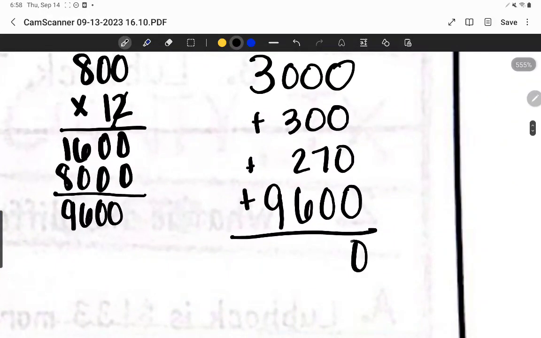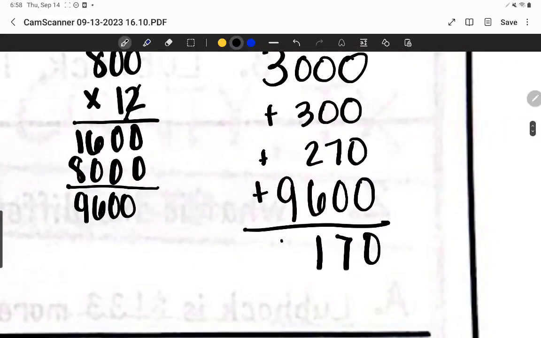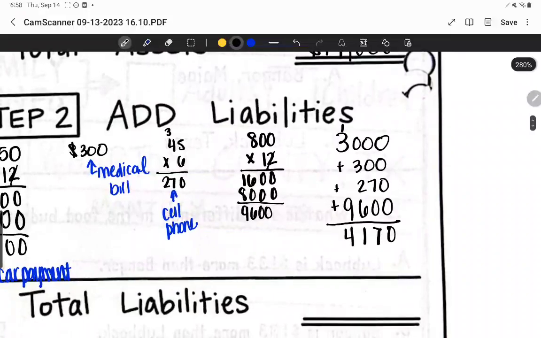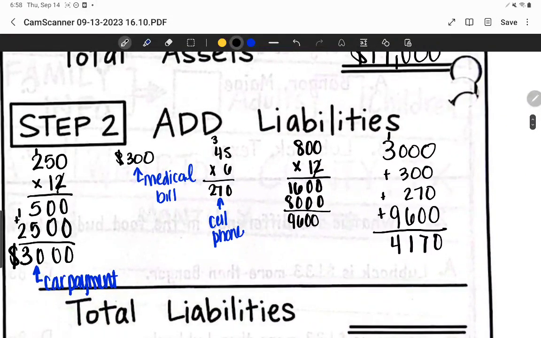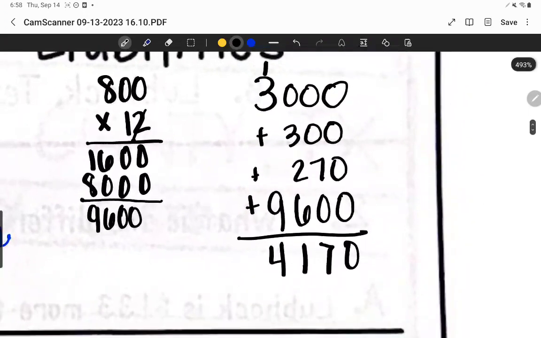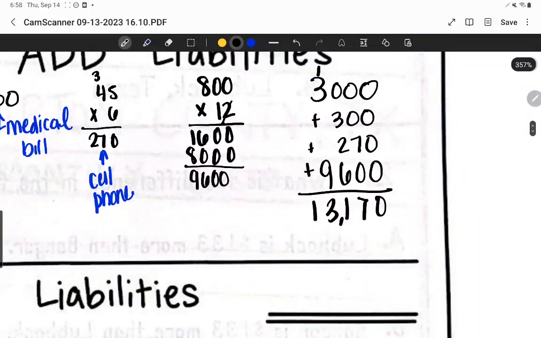Okay, so we're going to add up all that together. We have 7 right here, 0 right there. 3 plus 2 is 5. 5 plus 6 is 11. Carry the 1. 3 plus 1 is 4. So for our liabilities, we have a total. That doesn't seem right. Oh, yeah, that wasn't right. We have 9 plus 3, which is 12, plus 1, which is 13. Sorry about that. I did it wrong.